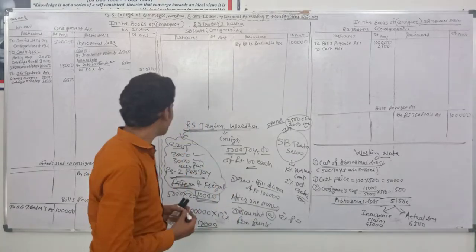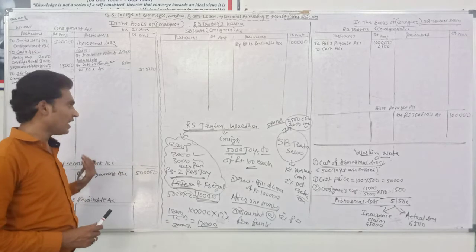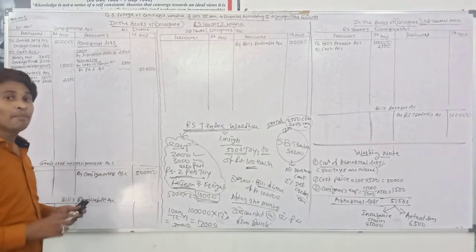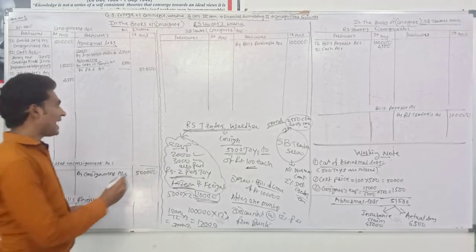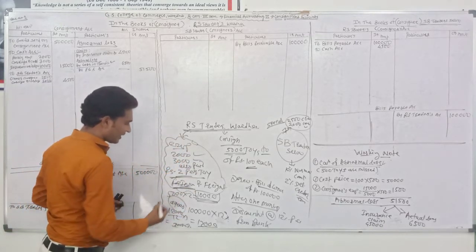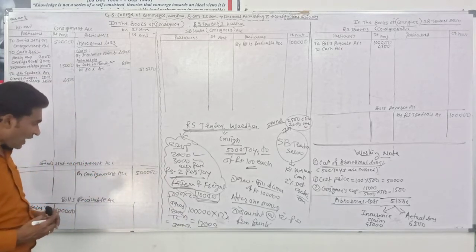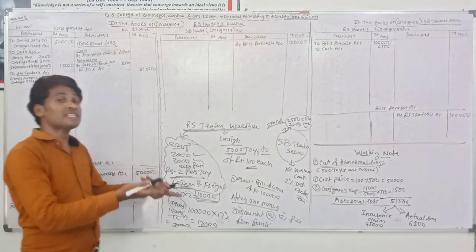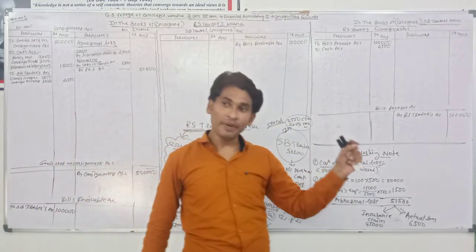For that, we pass a journal entry: bank or cash account debit, because it gets the amount from the bank. Rupees 97,000 it gets from the bank, so it debits the cash account. And discount is an expense. So normally we would debit the discount account.